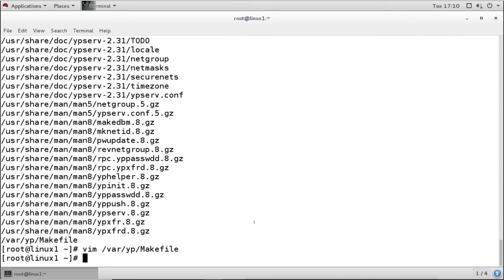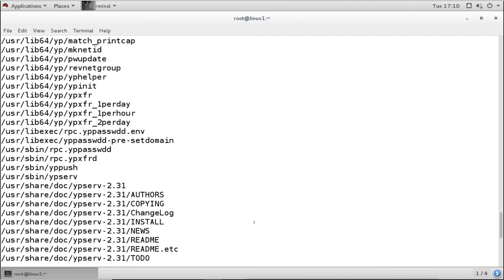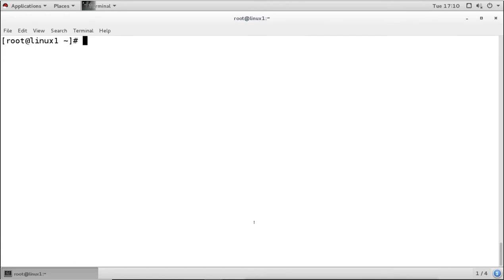Now we are going to use the script for configuring the server. First we need to start the services, so that when we use the script, it will configure the server. For starting the services, we need to configure the NIS domain name. If you check the hostname for the system, it shows the machine name we have, and this is the DNS domain name. It is not the NIS domain name.